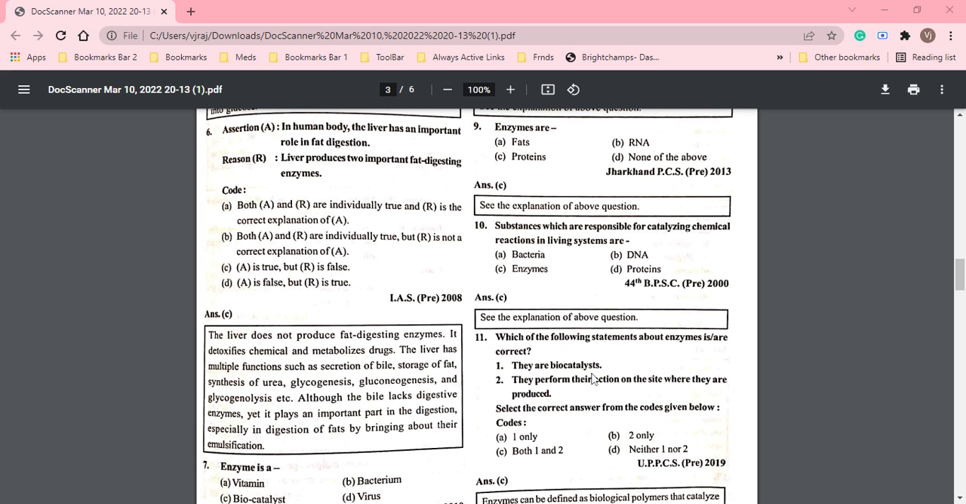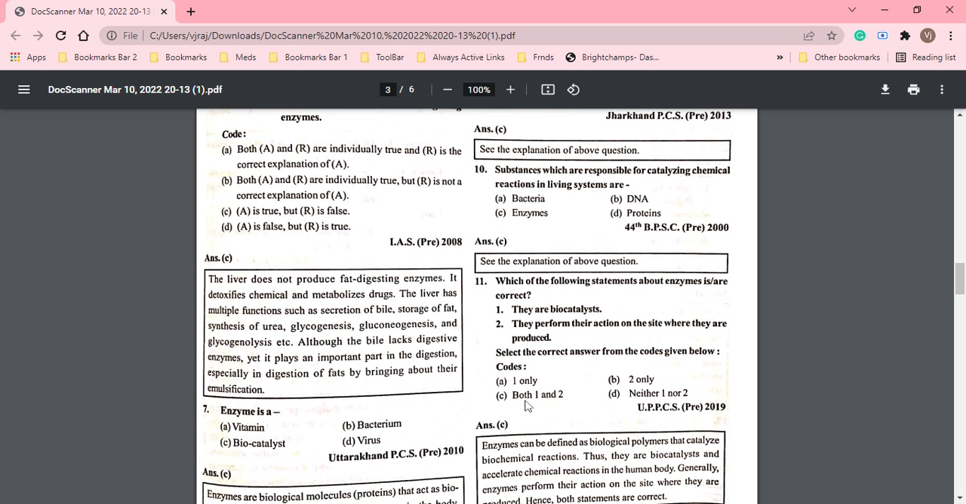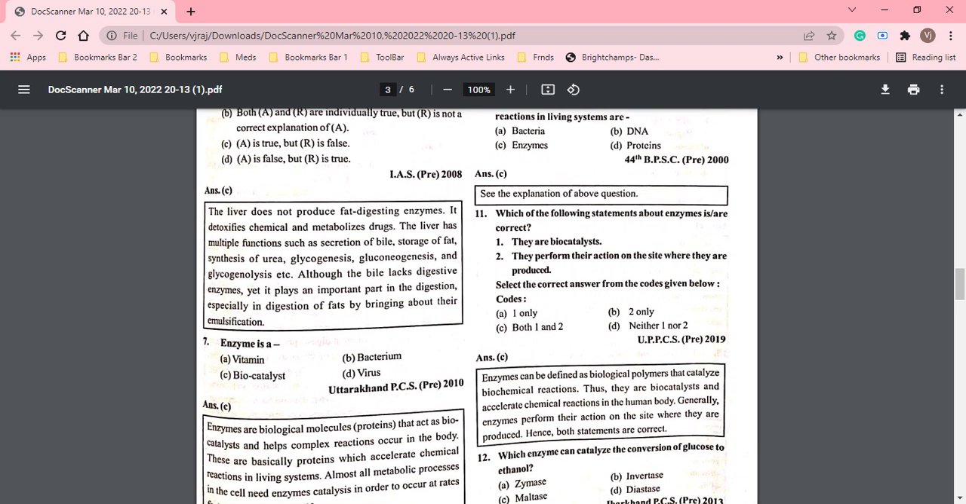Yes, एंजाइम्स आर बायोकैटलिस्ट, राइट, and they perform their action on the site where they are required. That is the function of the enzyme. So both A and B are correct. One and two are correct.